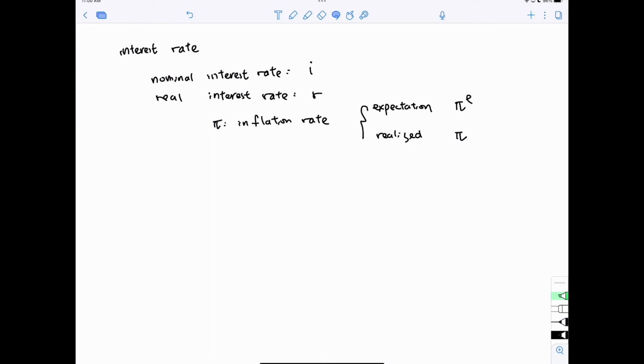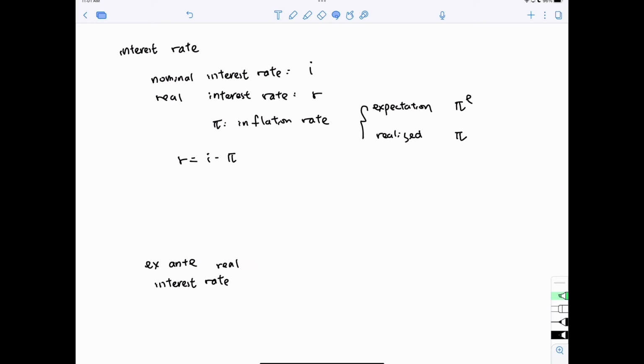I denote pi e as the expected inflation rate, and pi as the realized inflation rate. When we come up with the real interest rate, we are going to have two types of real interest rate. That is because the definition of the real interest rate is the nominal interest rate minus the inflation rate. Given that there are two types of inflation rate, there are two types of real interest rate.